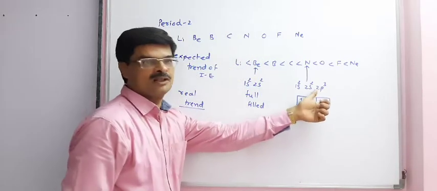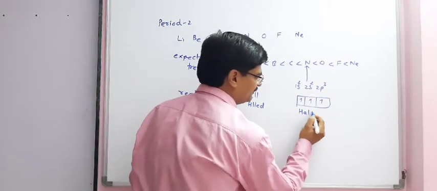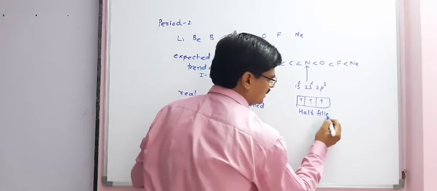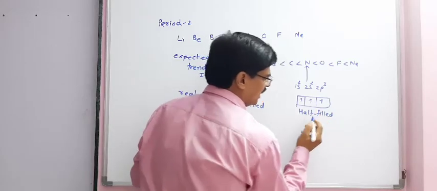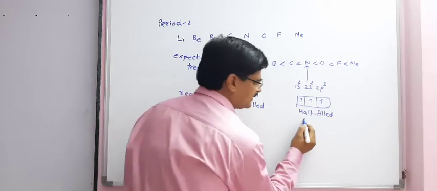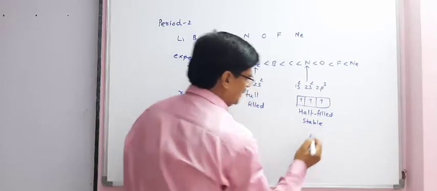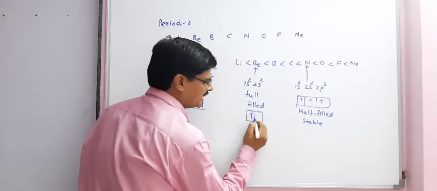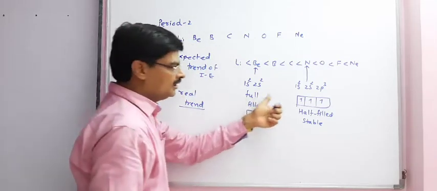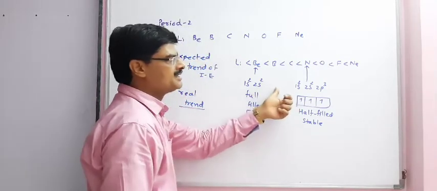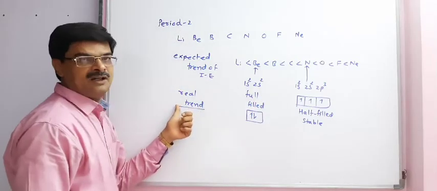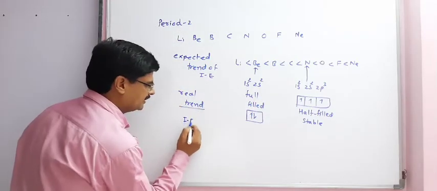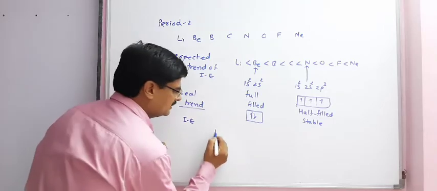Here we have 3 electrons, that is half filled. A half filled p orbital is stable. Here it is full filled because the 2s orbital can contain a maximum of 2 electrons. Therefore the order will change.